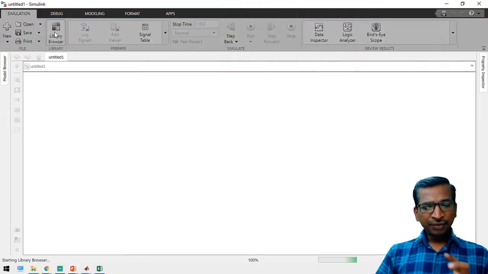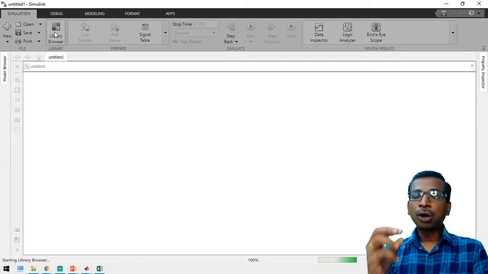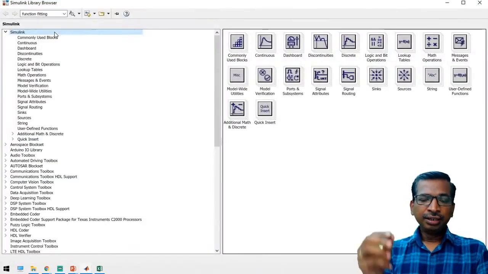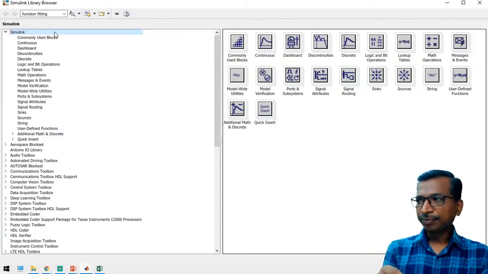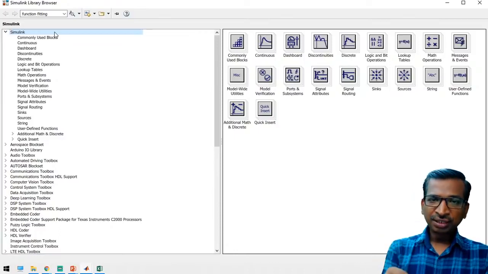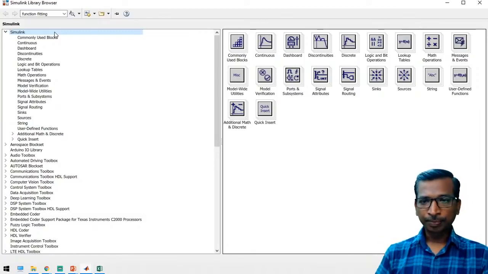In the graphical programming method, all the functions are available as blocks. In the script level, you have to feed the values like variables. But here all the variables will be available as blocks.